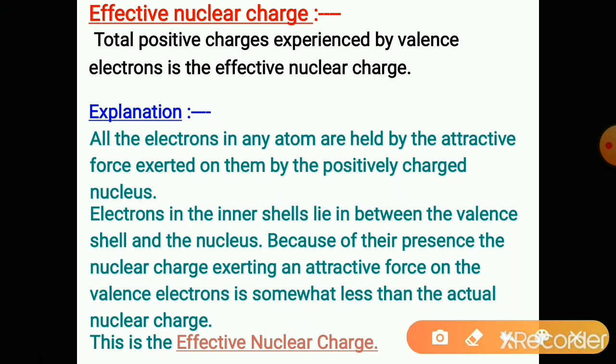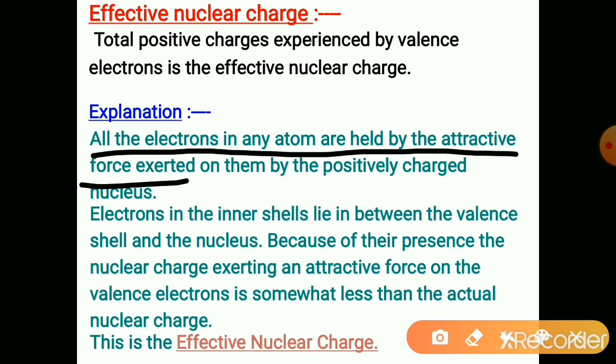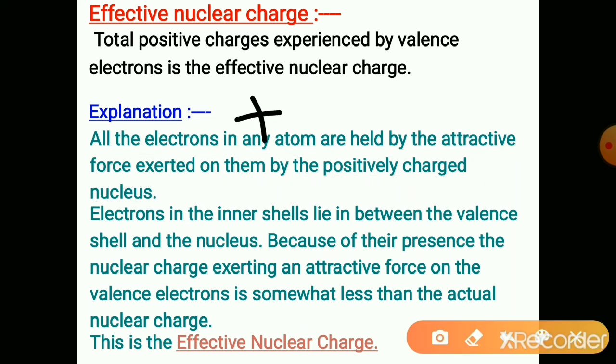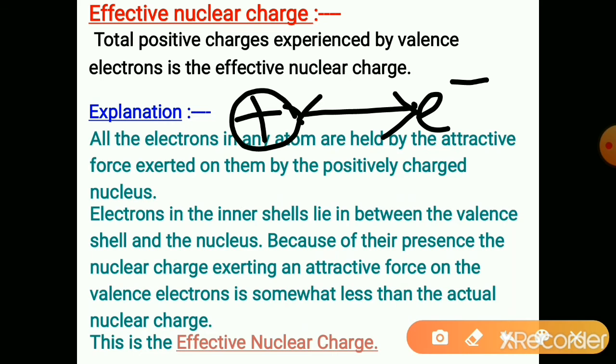Let us see the explanation in detail. All the electrons in any atom are held by the attractive force exerted on them by the positively charged nucleus. We know that the nucleus is positively charged and electrons are negatively charged. So, there exists an attraction between them. All the electrons are attracted to the nucleus.